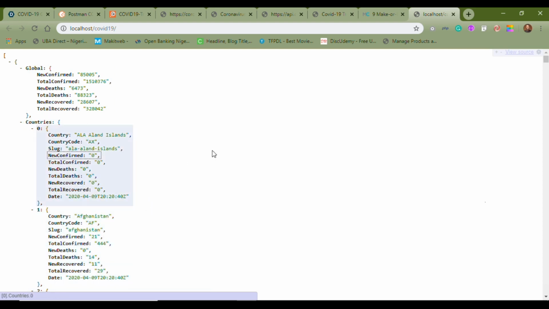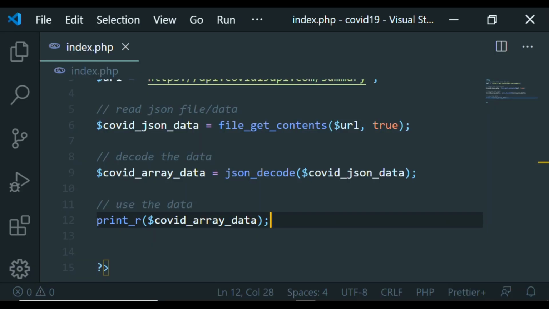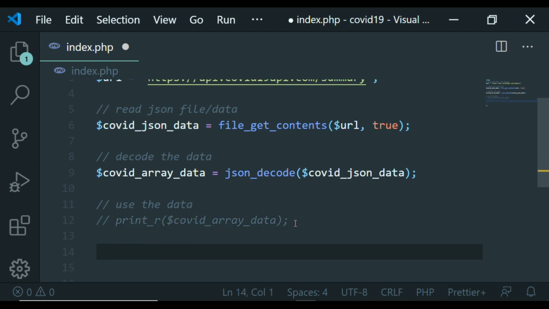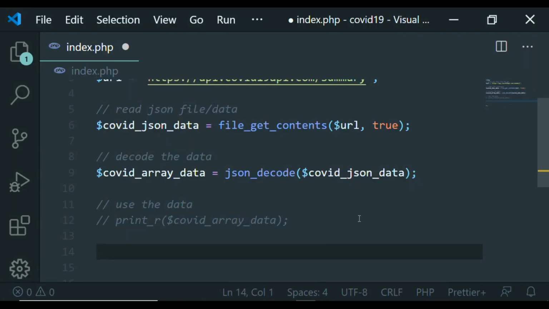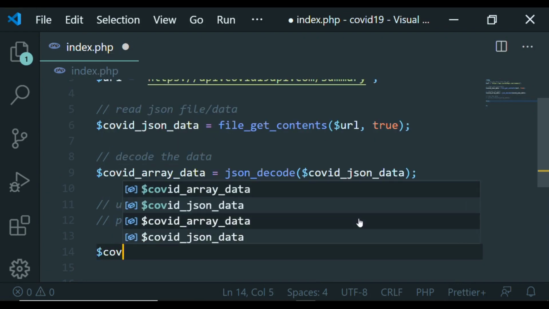So let's jump back to VS Code and see how to implement this. Now that we're sure we're getting this right, what we need to do is to try to display it. So let's say we want to display just the global information, just the global summary. So first thing I'm going to say what?